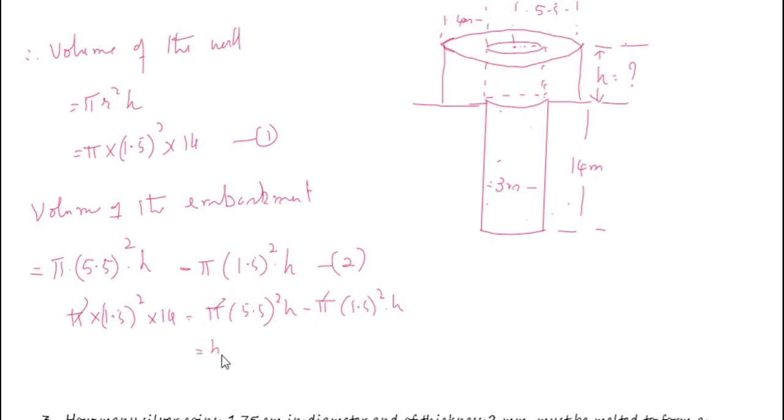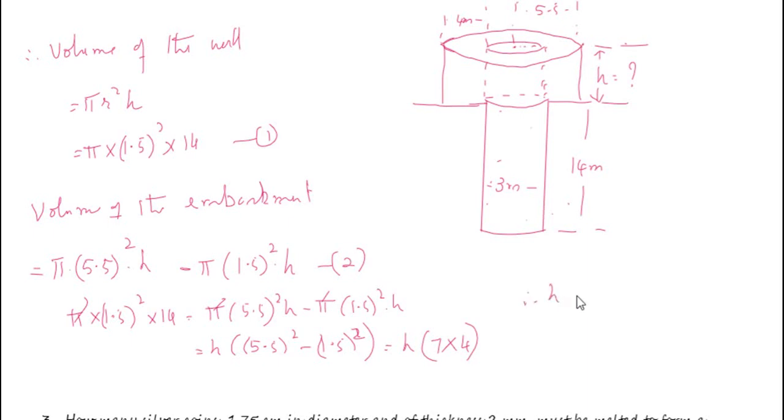You can take h out here. So this is 5.5 whole square minus 1.5 whole square. Now this is a square minus b square. A square minus b square is a plus b into a minus b. So I can write this as h into a plus b, 5.5 plus 1.5, that is 7, into a minus b, 5.5 minus 1.5, that is 4. So 1.5 whole square into 14 equals h into 7 into 4.